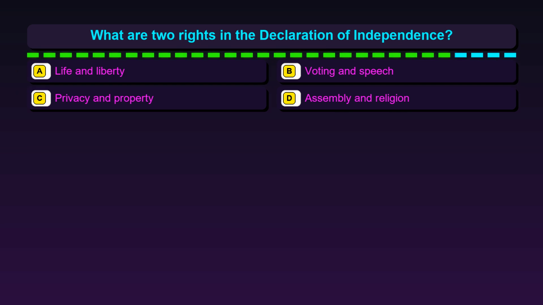Question 25. What are two rights in the Declaration of Independence? Option A, life and liberty. Option B, voting and speech. Option C, privacy and property. Option D, assembly and religion.